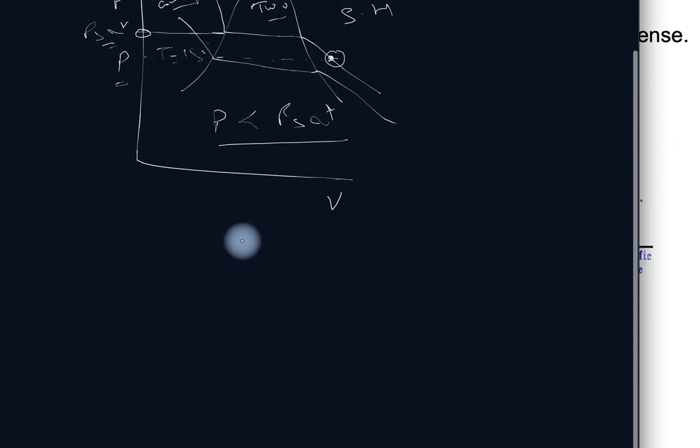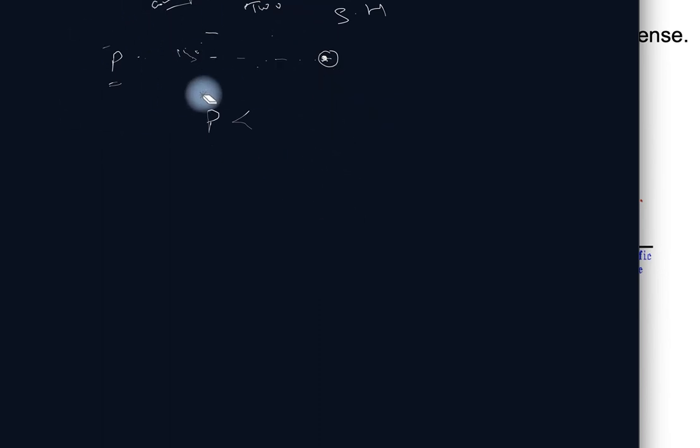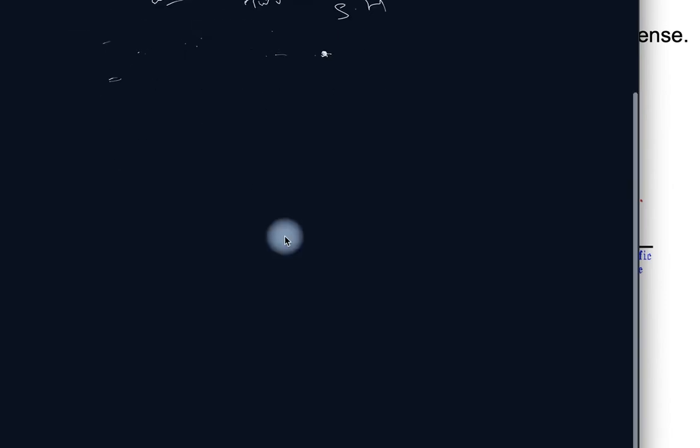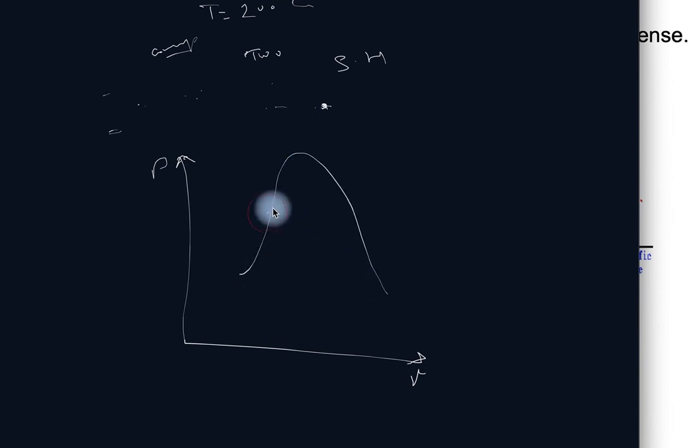Now the same thing, if I draw for a given pressure, this is V, this is P. For a given pressure, this is my constant pressure line. So these are different constant pressure lines.